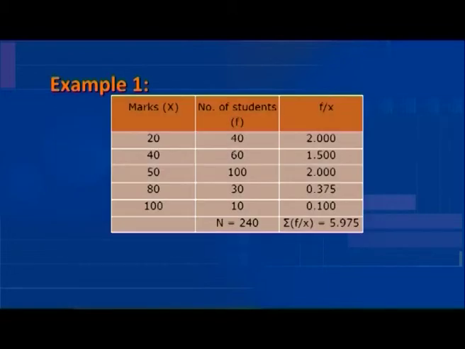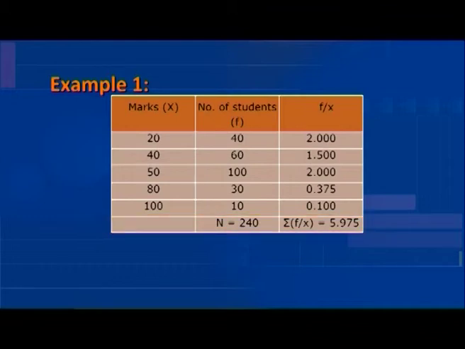To compute the harmonic mean, we have to first calculate the reciprocal of each item. That is, the reciprocal of the items 20, 40, 50, 80 and 100, and then multiply it by the frequency. We will directly take the frequency and divide it with the respective value of the variable. Then, the total of the reciprocal is taken. That is, the sigma of frequency multiplied by 1 by x is equal to